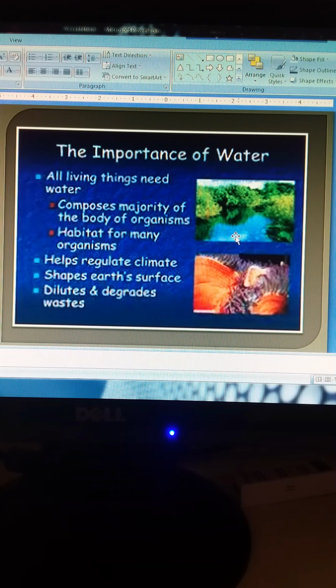Aquatic animals include fishes, whales, crocodiles, and any water microorganism, from microorganisms to big animals, and they help us to balance the ecosystem. Water is the habitat, the home, for many of these animals. It also regulates the climate.